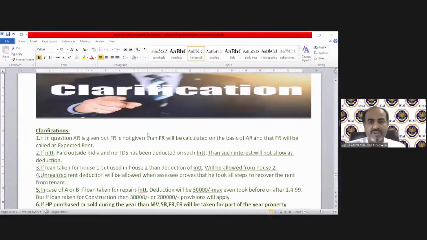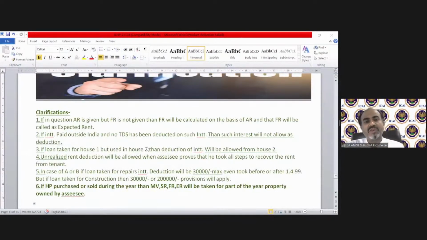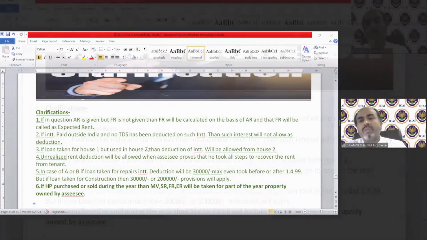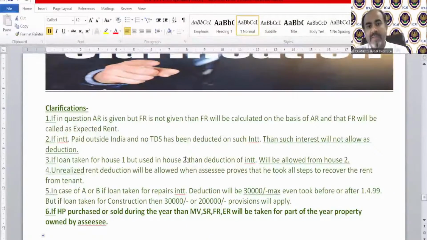Okay. So moving on to our provisions. Clarifications. There are some clarifications you need to understand. If in the question AR is given, that means actual rent is given, but FR, fair rent, is not given, then FR will be calculated on the basis of AR, and that FR will be called expected rent also. I've just told you that. Let's move on to the sheet. Okay.